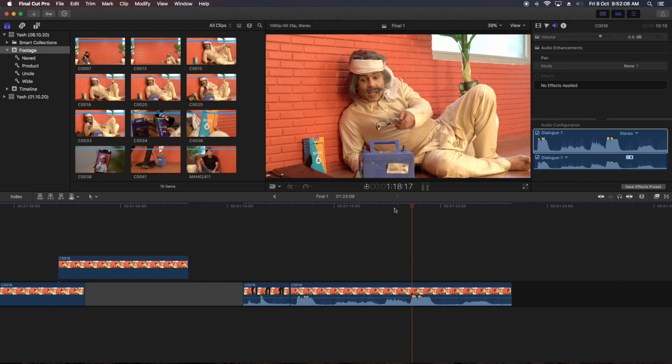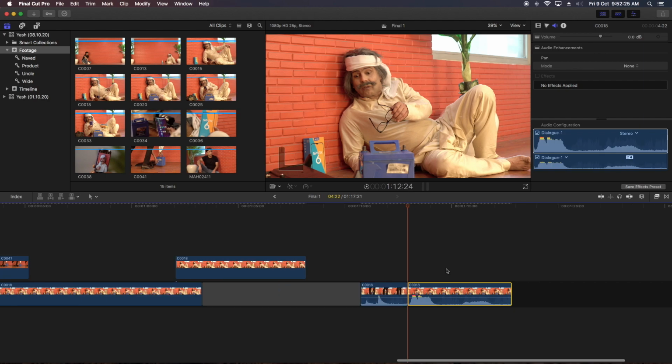So I'll press the back arrow, single frames, to sharpen my in point. Now I've selected my in point. What I have to do is Option bracket in. That clip is automatically trimmed to our position.